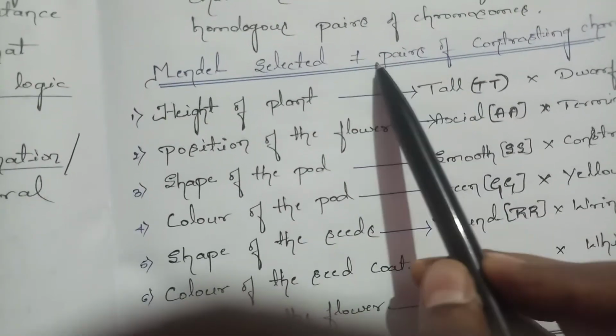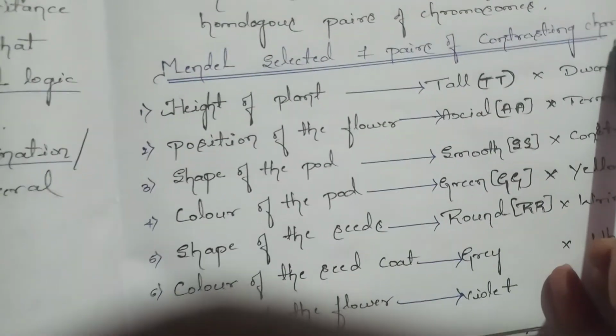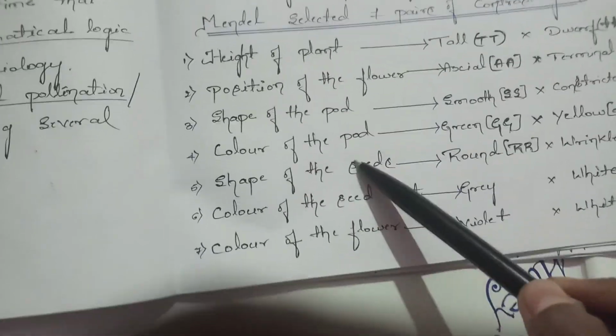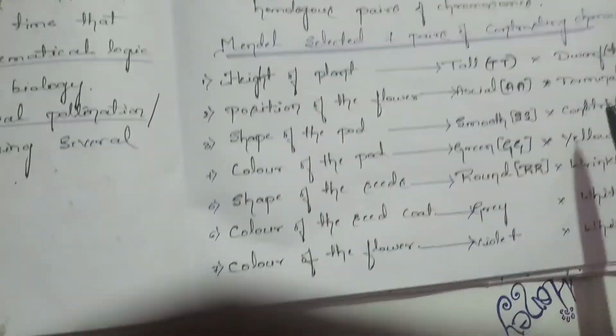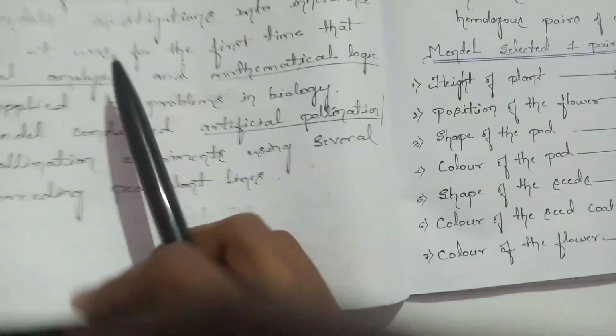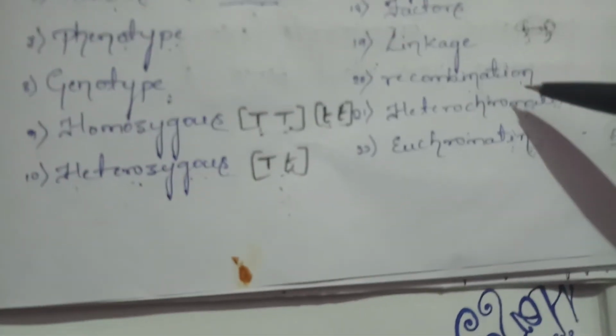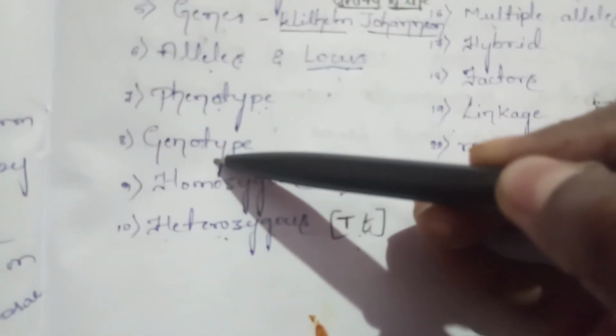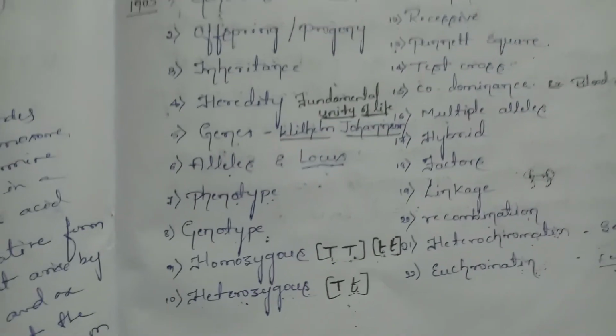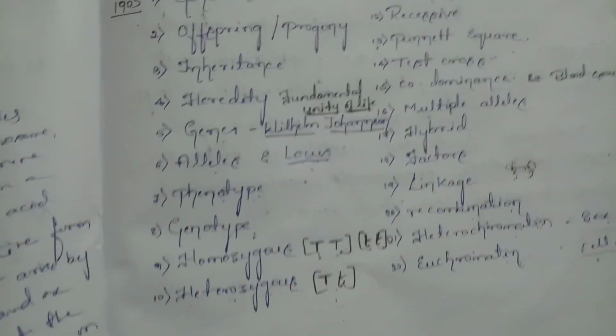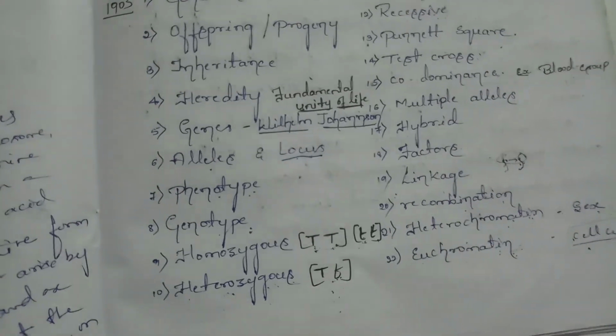The next, mention the contrasting characters taken up by Mendel. These are all the questions which may arise from today's topic. Excluding this, the question may be difference between homozygous and heterozygous, difference between heterochromatin and euchromatin, difference between genotype and phenotype. So these are all the questions that may arise from today's covered topic. Go through that and answer the questions.